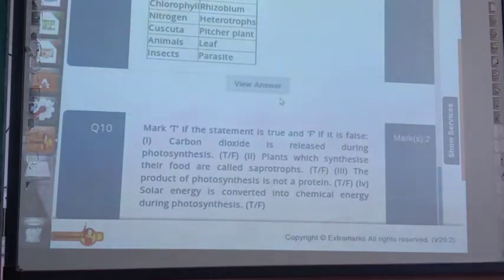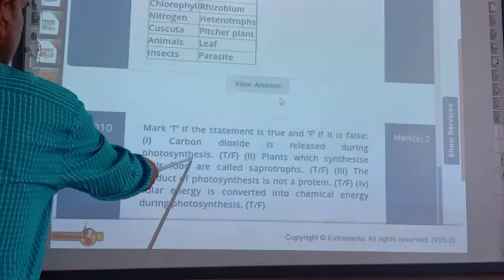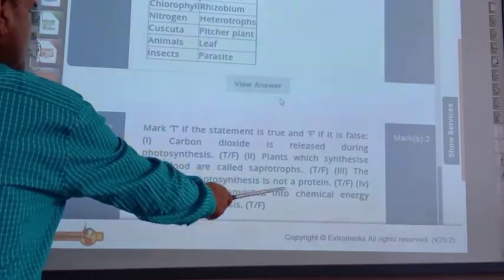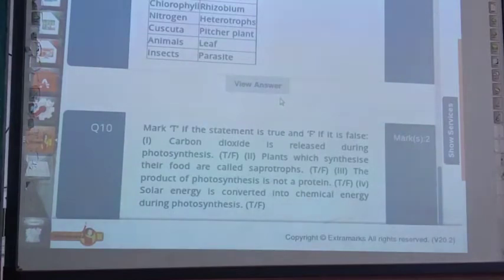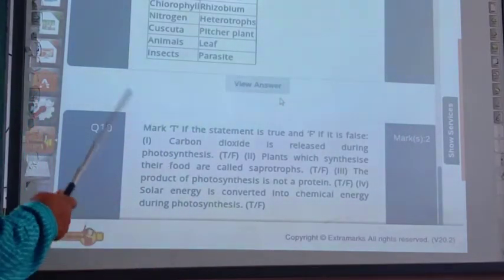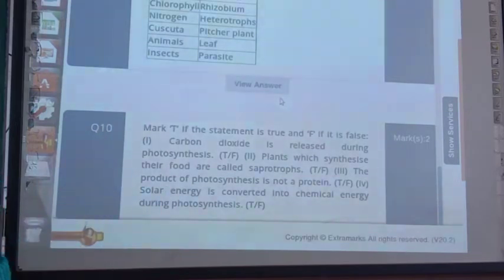Carbon dioxide is released during photosynthesis. No, oxygen gas is released, so the first one is false. Plants which synthesize their food are called saprotrophs. This is also false, because plants which synthesize their food are called autotrophs.